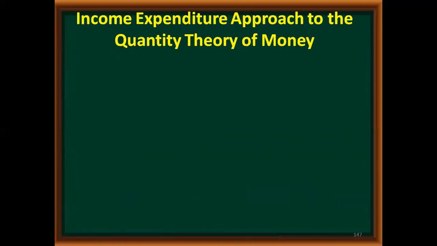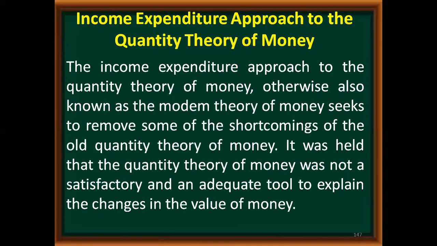Now, after having a comparative analysis of QTM, the cash transaction and cash balance approaches, now we'll study the income expenditure approach to the QTM. This approach was also given by Keynes, but it is in the form of income and expenditure, which is more realistic. So what does this theory say?